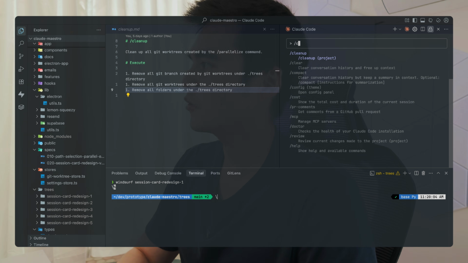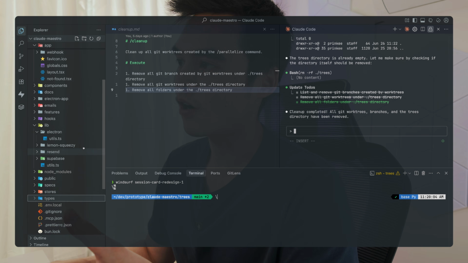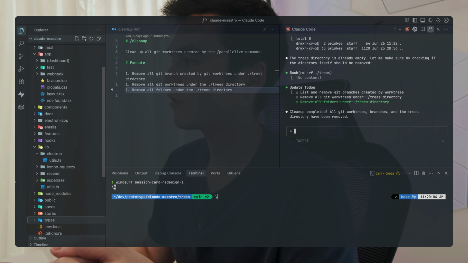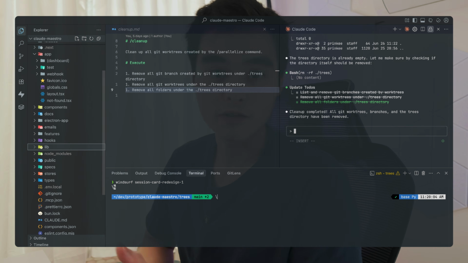So here I'll show you how it works. I just go /cleanup. As you can see, it has completely removed all the Git branches and Git work trees from the directory, as well as completely removing the trees folder inside my project root.